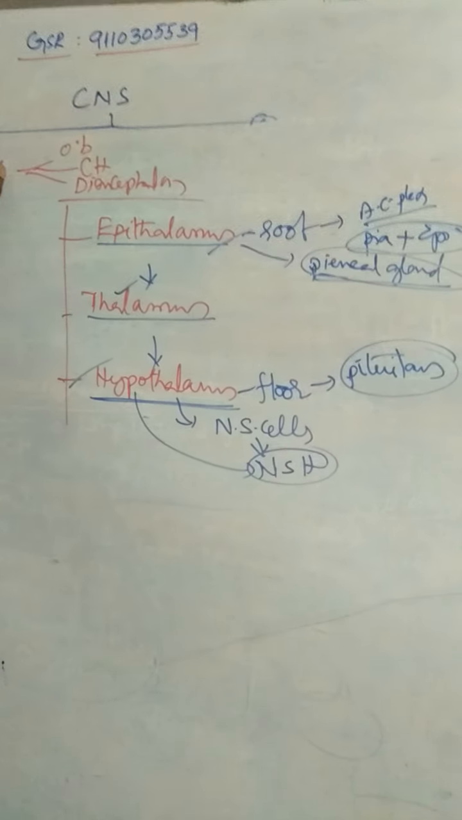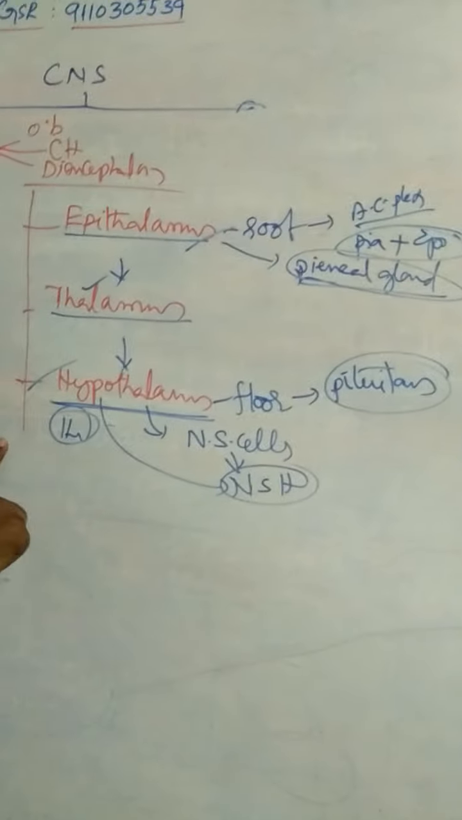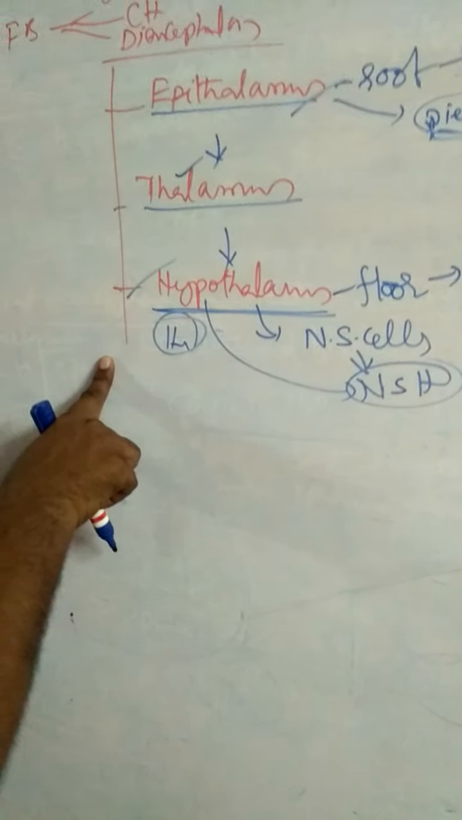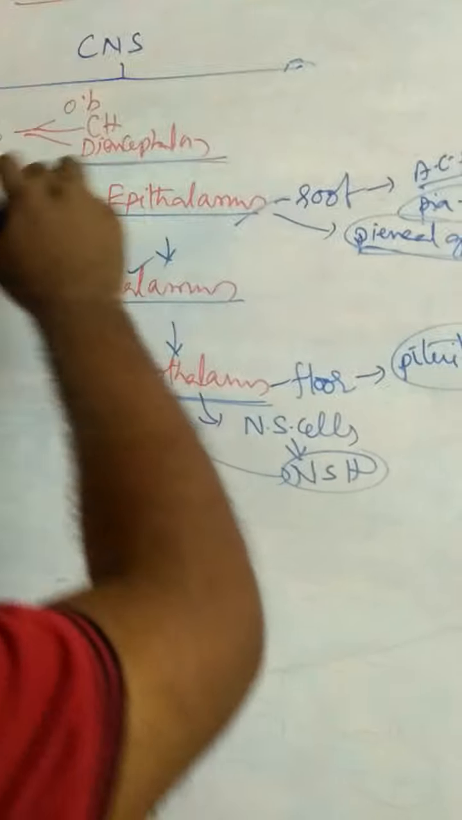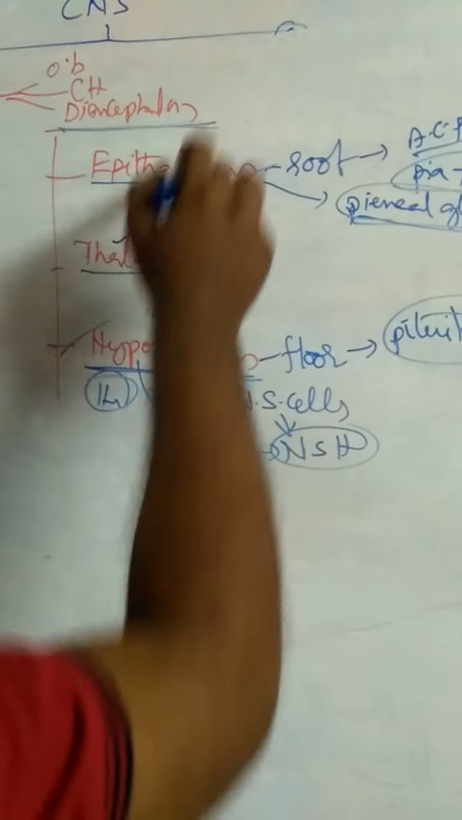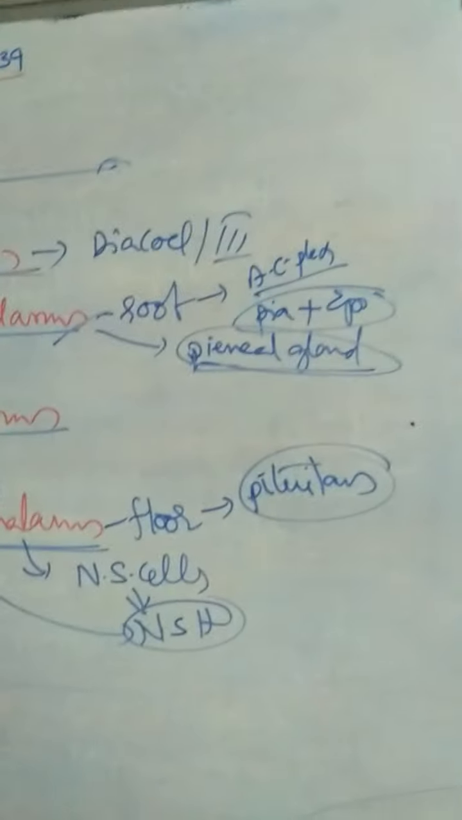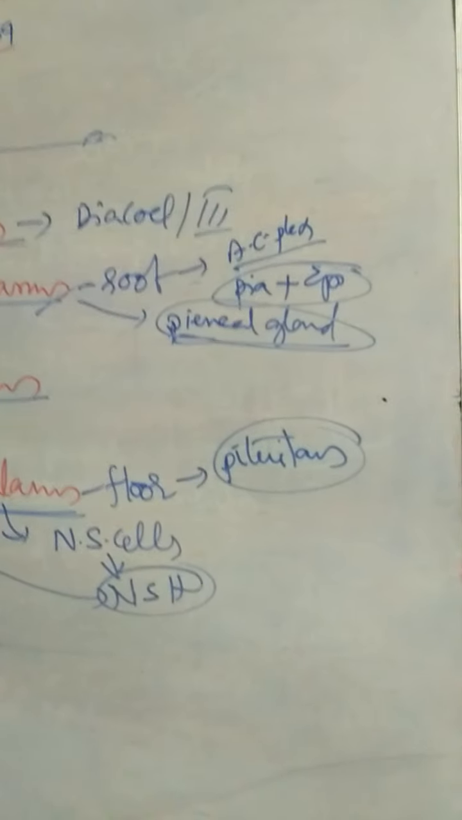What is the function of the hypothalamus? The hypothalamus controls almost all thermostat organs: thermoregulatory, osmoregulatory, thirst, etc. That is about the diencephalon. The cavity of the diencephalon is called diocoel or third ventricle.